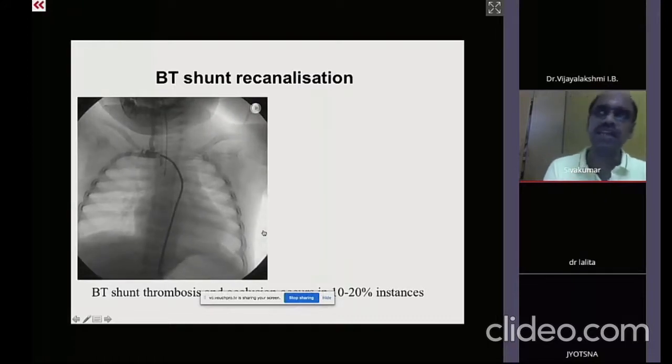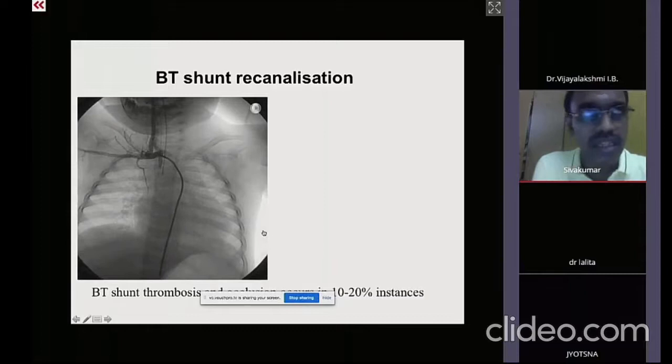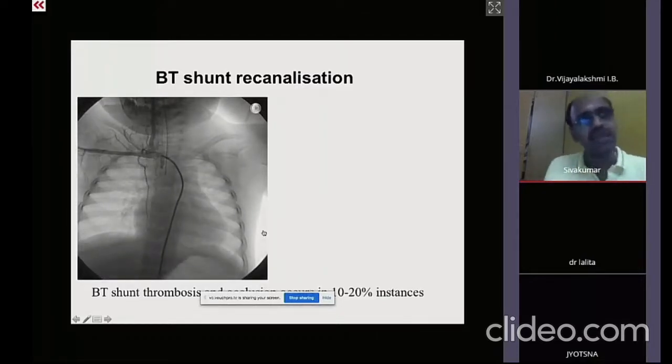The ductus has to arise from the arch, and the arch by definition starts from the first arch branch. So if you are having a left aortic arch, the ductus has to be any point beyond the right innominate artery. If it is proximal to the right innominate artery, then the entire name is different. Previously, it used to be called hemitruncus arteriosus.